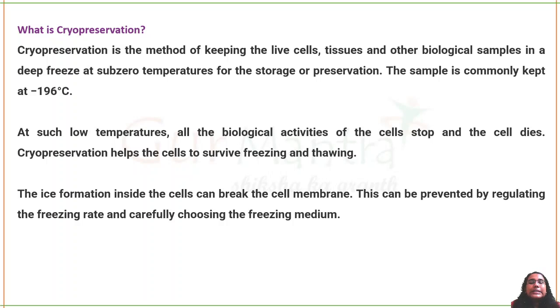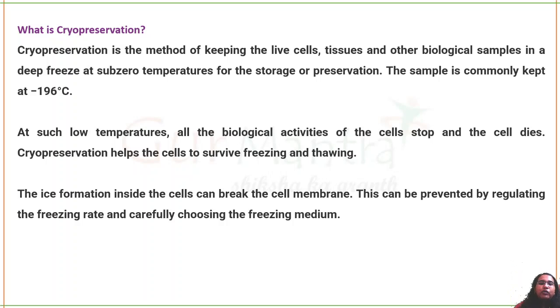Basically, when you decrease the temperature, normally without any cryopreservation, you're decreasing the temperature of the cell from 37 degrees Celsius eventually to minus 196 degrees Celsius. What will happen? Ice crystals will be formed. Why? Because the cell's content is 95% water. When temperature goes down, water will form ice. Ice will form like a crystal and it will break the cell membrane and the cell will die.